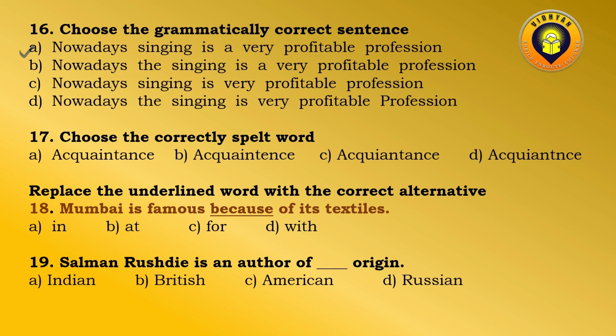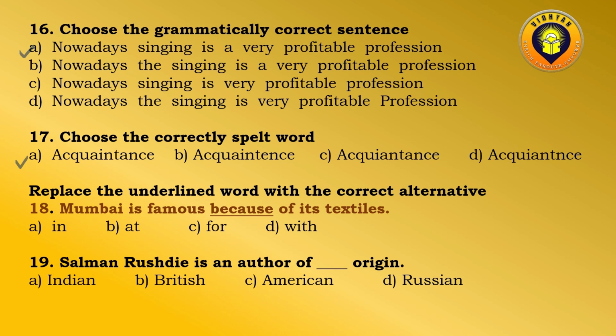Choose the correctly spelled word. Now, acquaintance is the same thing, but this first option is the correct spelling of this word. Replace the underlined words with the correct alternative. Mumbai is famous because of its textiles.